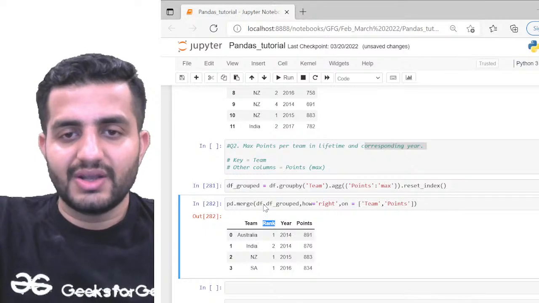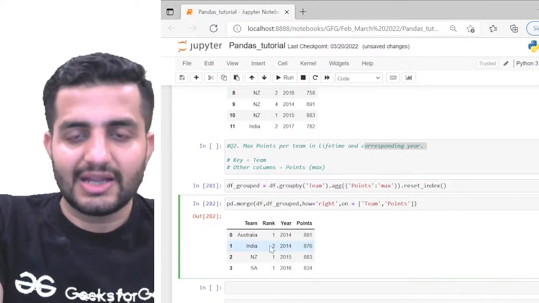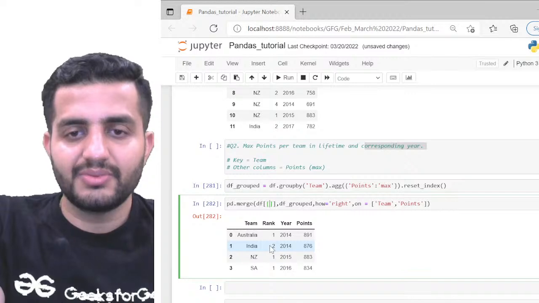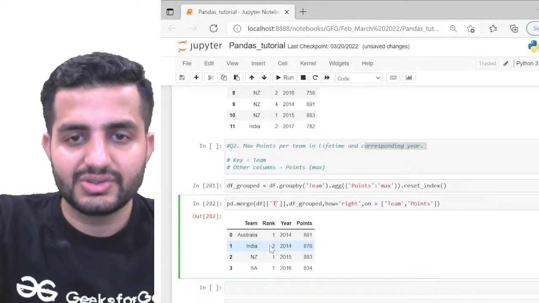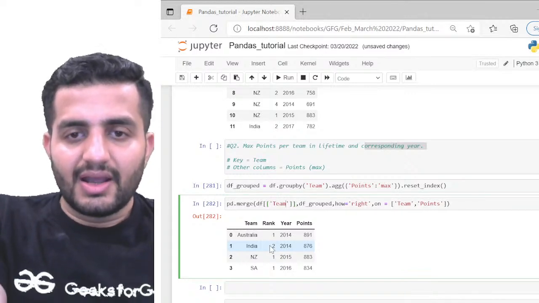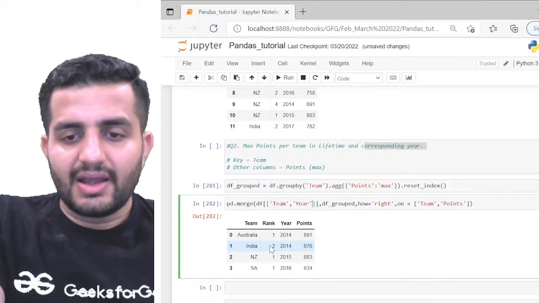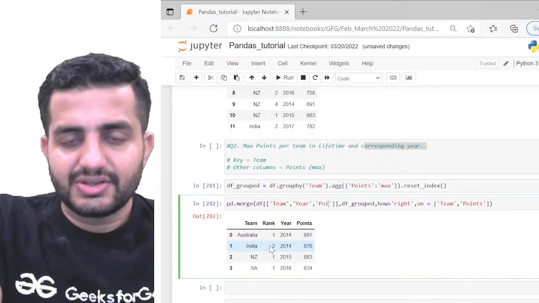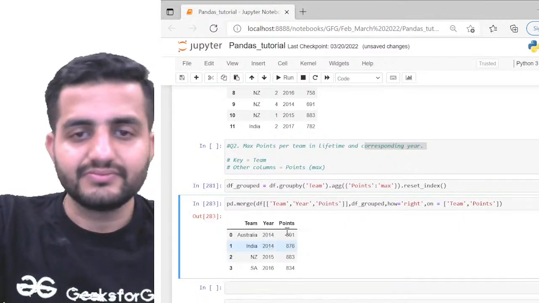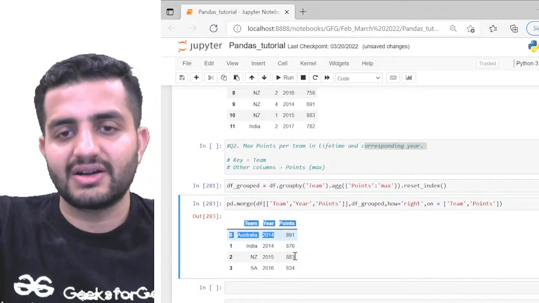On top of this, we can obviously filter out rank, because I don't want this. So we have the logic, and we can simply write it here also. At the time of joining itself, we can define the columns to be used for joining. So I can use team, I can use year, and then I can simply use points, right? So I have the respective result now.